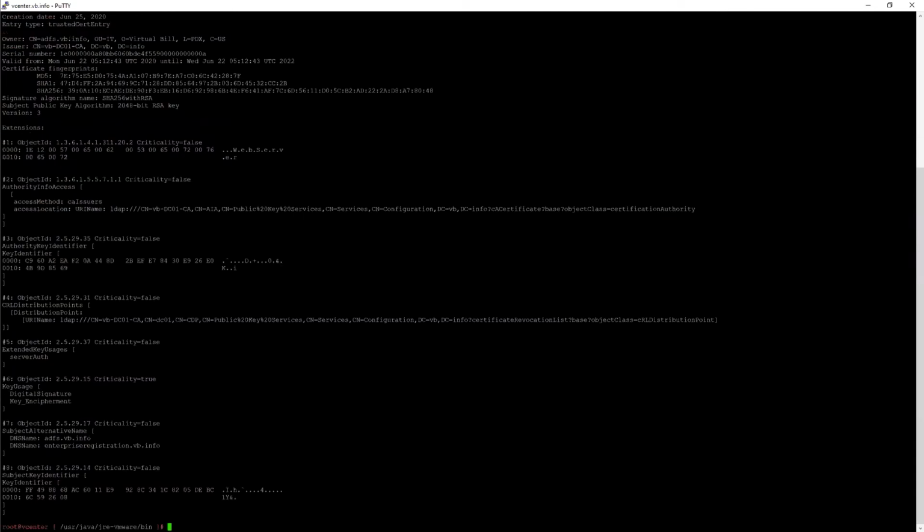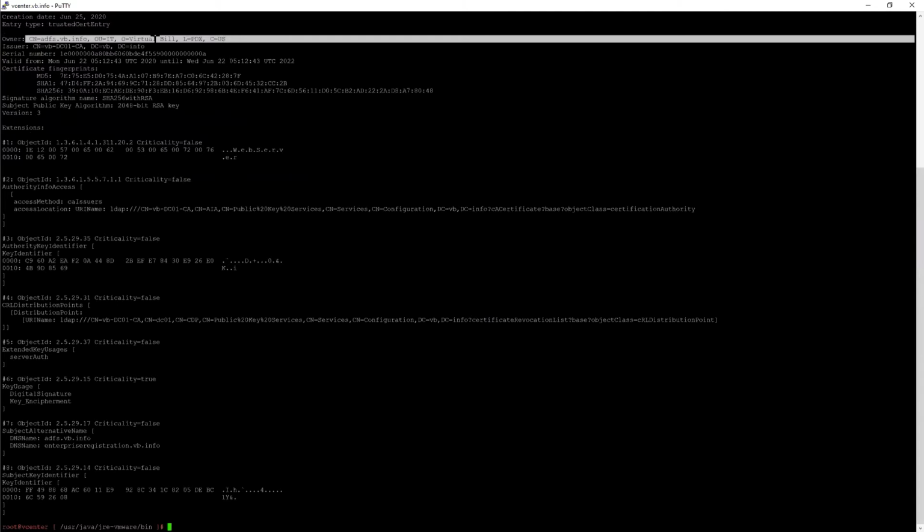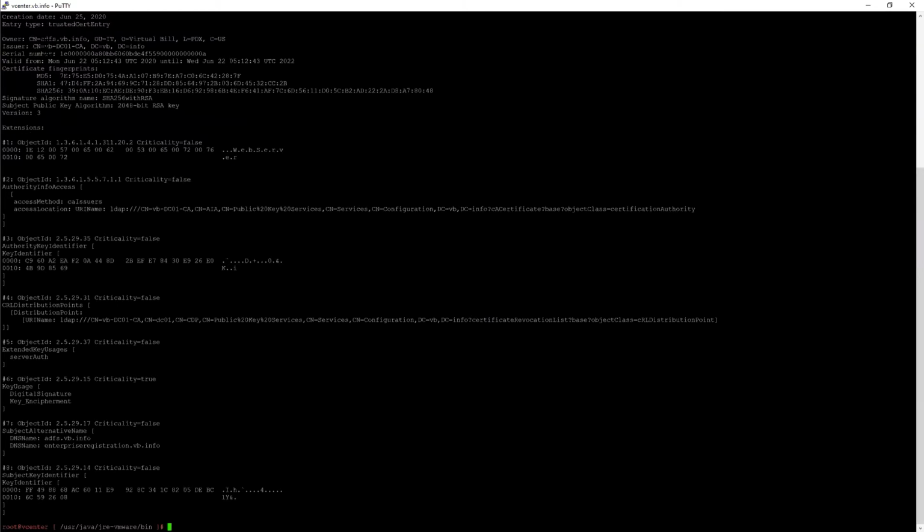And so stuff popped up, right? You can see this is specific to me, virtual bill from Portland, all of these things. And here's my CA that provided it. So this is something that the documentation will call out if you follow it. And it will disrupt the UI of vCenter. So customers be aware that if you're doing this and other people are logged in, they may get kicked or at least see an error message.